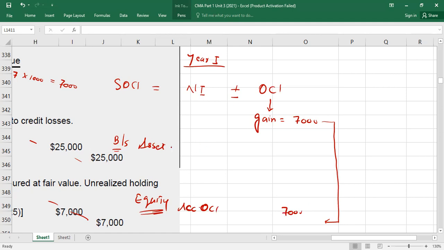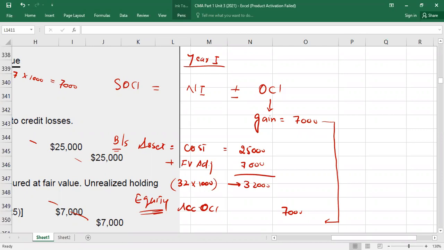On the asset side, what will you do? You will write cost of 25,000 plus fair value adjustment account. It was a gain, right? Gain of 7. It will be equal to what? 32,000, which is the fair value. Because at the reporting date, the fair value was 32,000 for the shares. So fair value and carrying value will be the same, right? This is year 1 extracts of the financial statements. Understood?